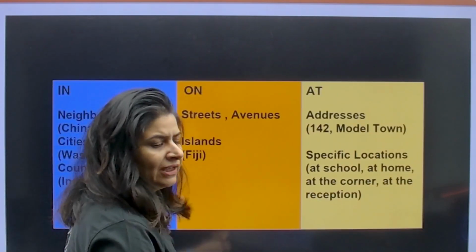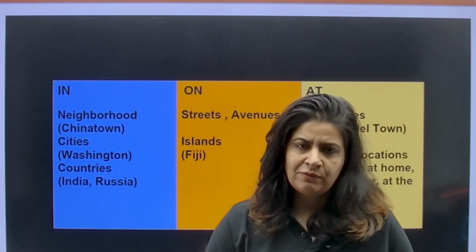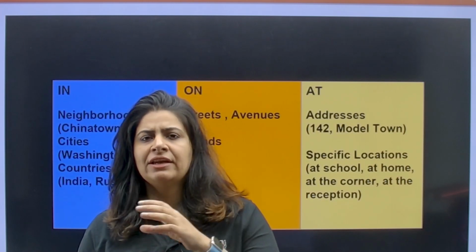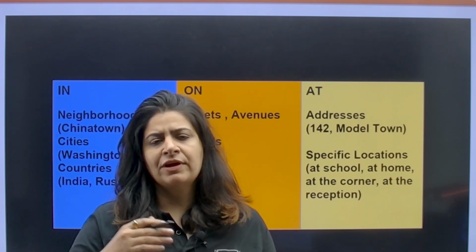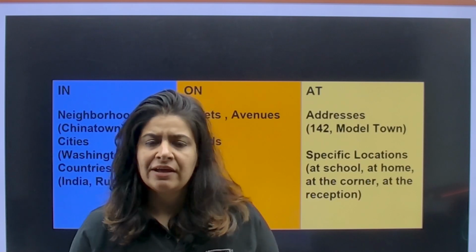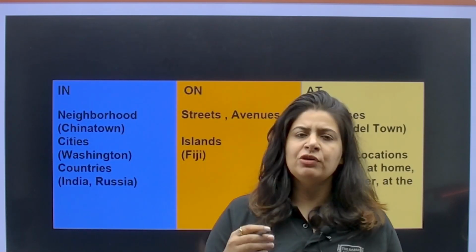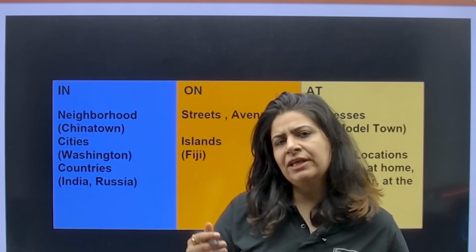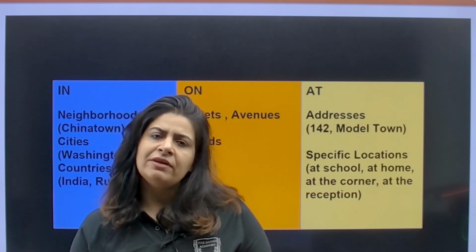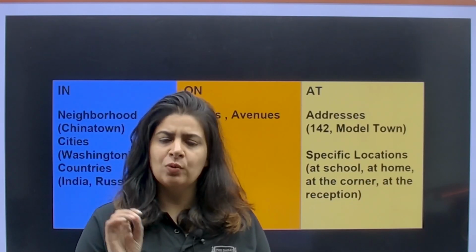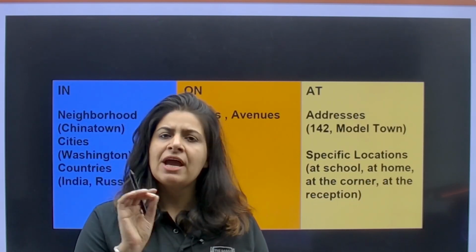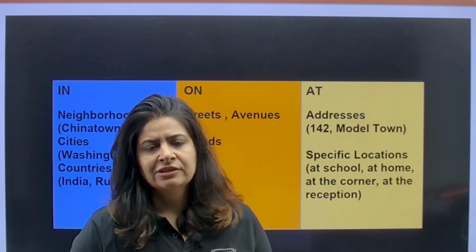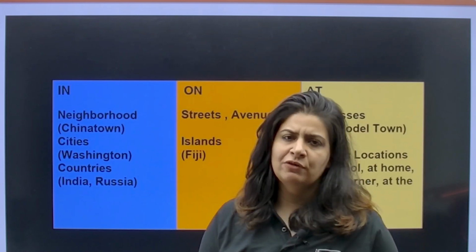So as you can see, we are doing preposition of place now. We have already done preposition of time. In preposition of time, we have done on, in and at, where you have to use on, where you have to use in, where you have to use at. When we refer to durations, like morning, evening, afternoon, we use in the morning, in the evening, in the afternoon. But when we refer to a specific time like noon and midnight, we always use at noon, at midnight, at sunrise, at dawn, at dusk.